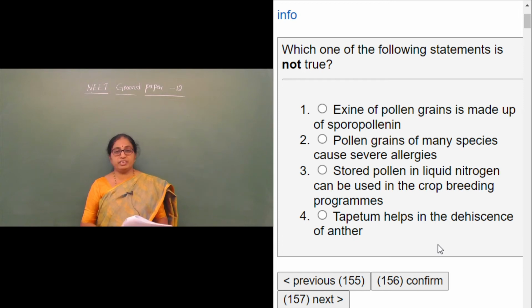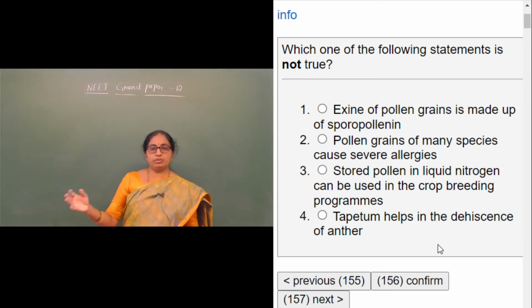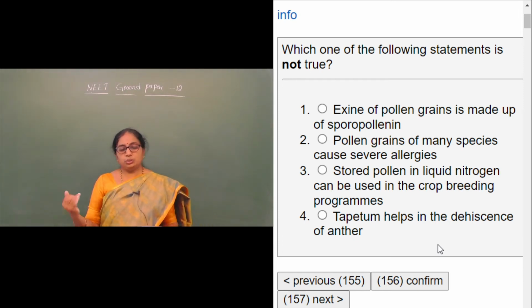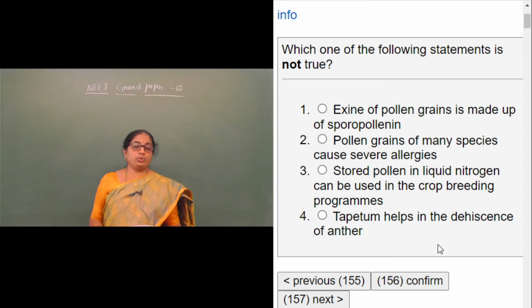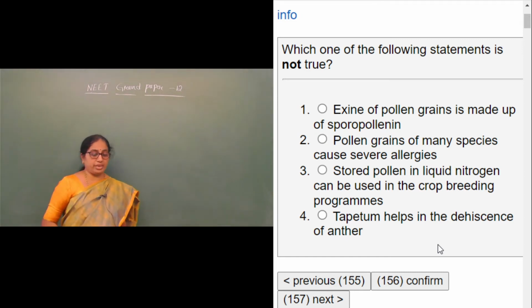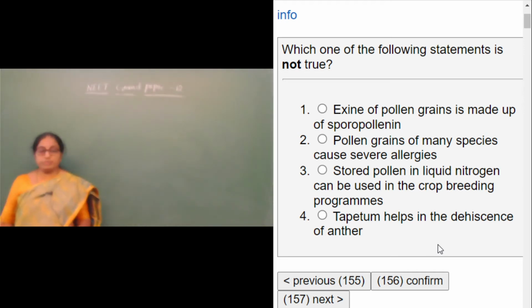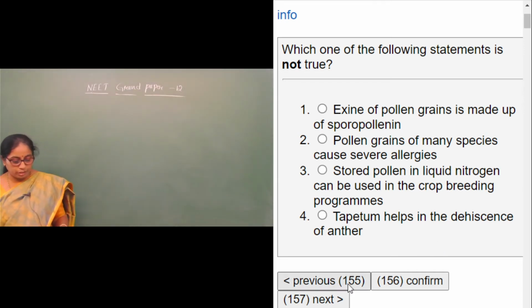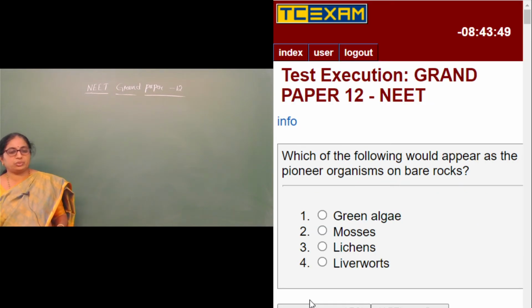It provides the nourishment for the development of the pollen grains. But it is not going to contribute for dehiscence of the anther. Dehiscence of the anther is brought about by the degeneration of the middle layers in the anther wall. Yes, therefore option 4 is the wrong statement. And moving on to the next question.